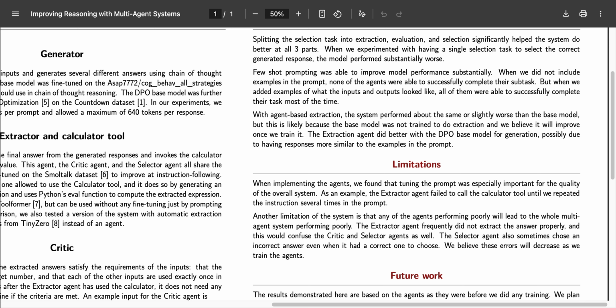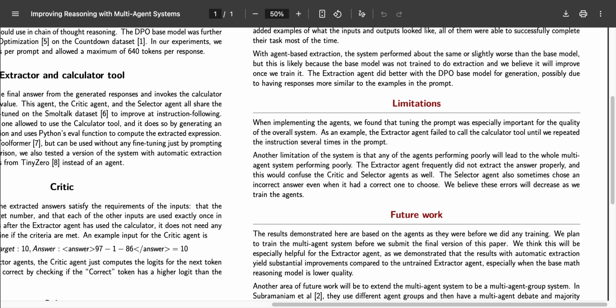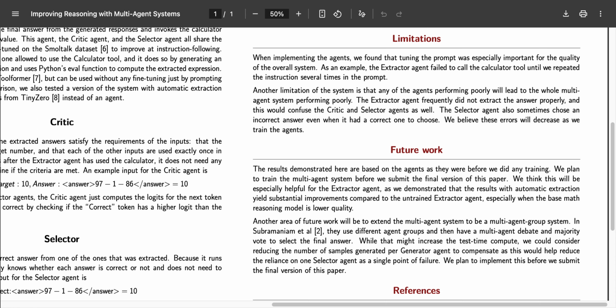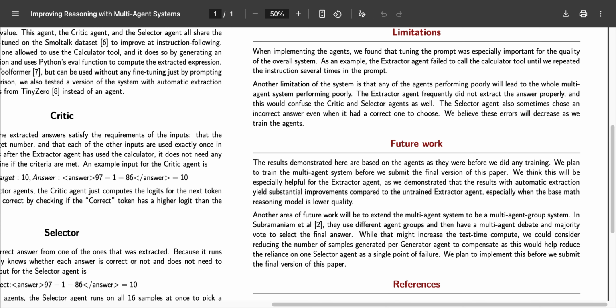However, with these results, we did not fine-tune the agent models at all, and we expect this to provide a significant boost in performance. We also plan to add multiple groups of agents and add multi-agent debate, which will help add resiliency to prevent a single point of failure.